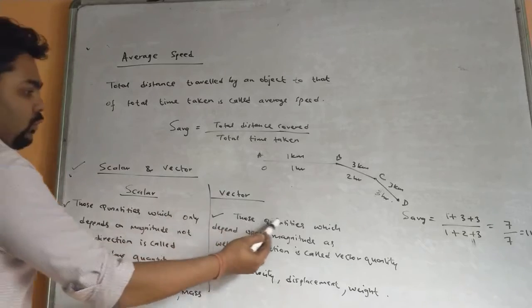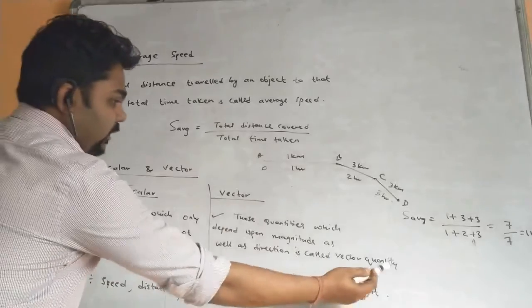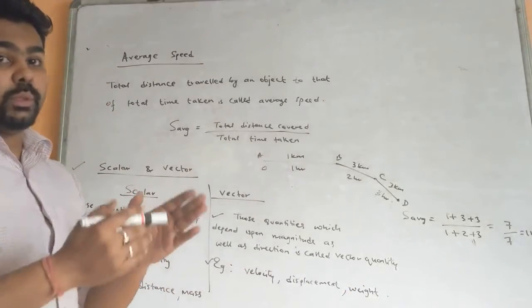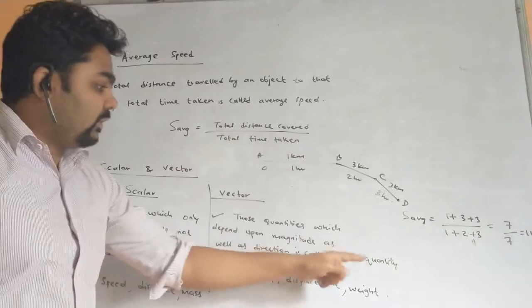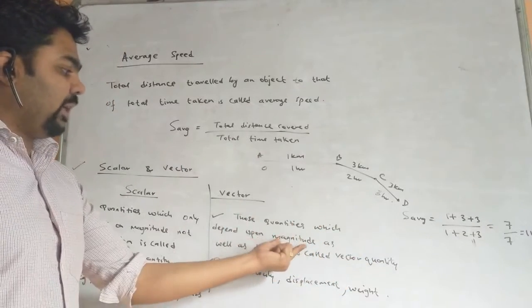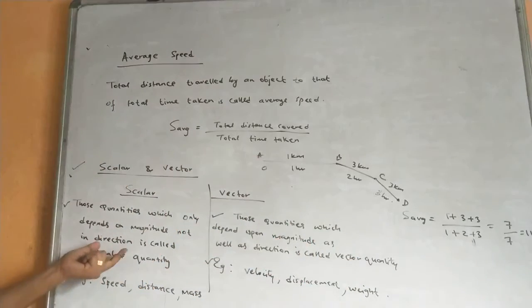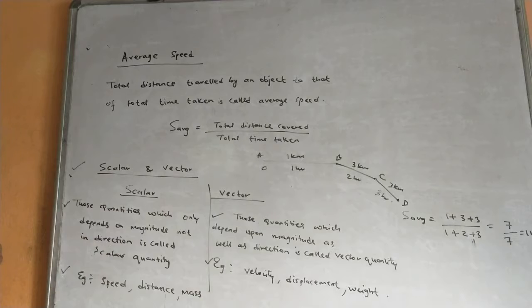Vector quantities, those quantities which depend upon magnitude as well as direction, is called vector quantity. That time the train is moving with 120 km per hour and towards south. So south is the direction and 120 km per hour is the magnitude. Magnitude means value, size. So it is vector quantity. But when I say the train is moving with 120 km per hour only, I did not mention here direction, that means here it is a scalar quantity.